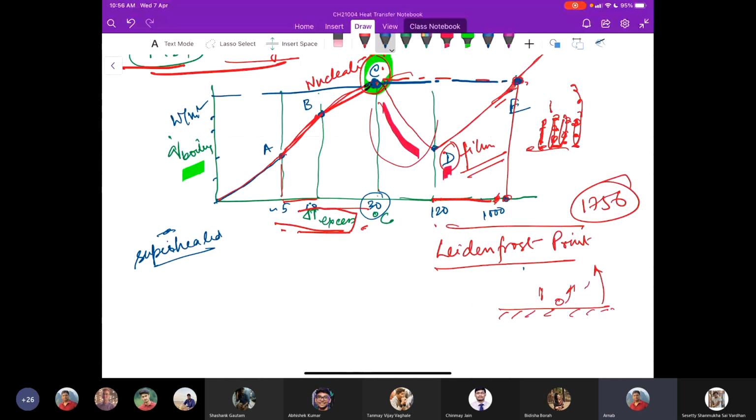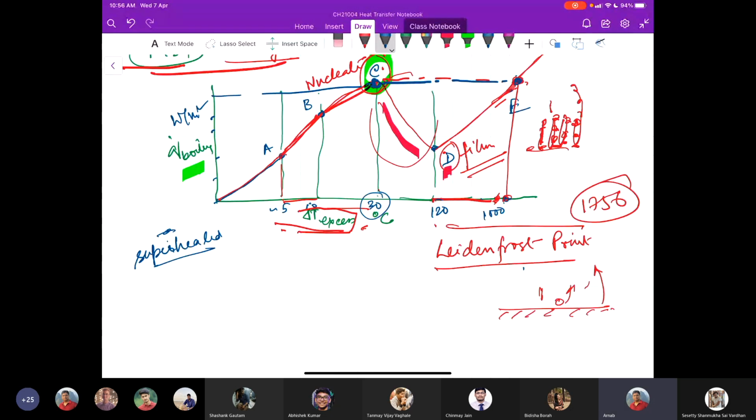Okay, so it requires a very, very high temperature. And that is why we have to be very cautious while operating in the film boiling region, because the container in which you are boiling the fluid may melt. So there can be chances of burnout.